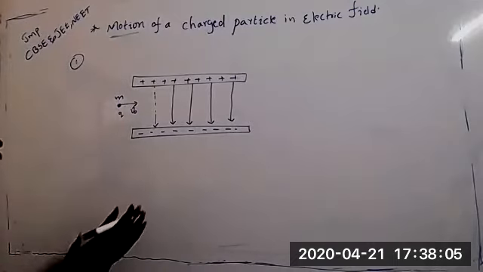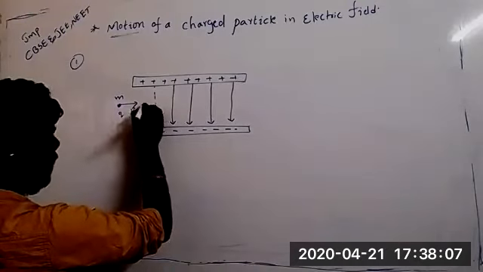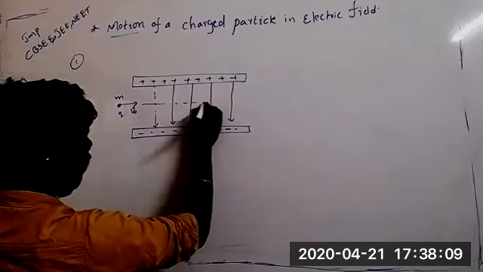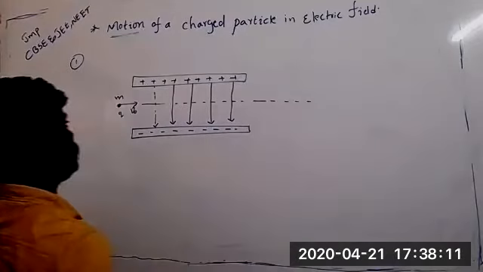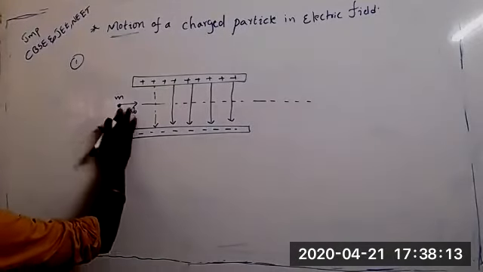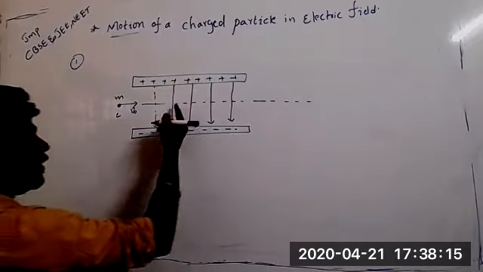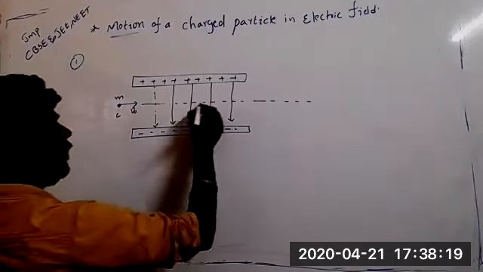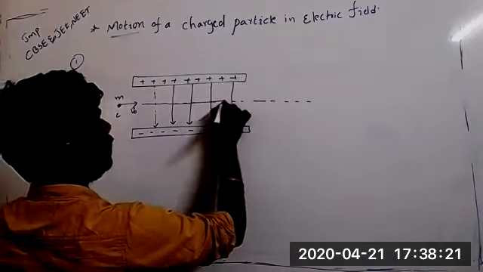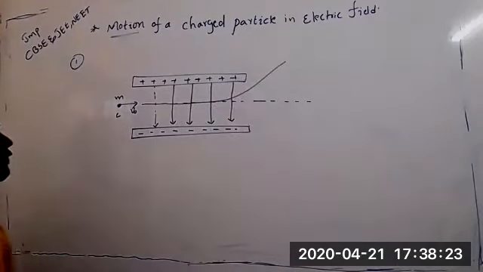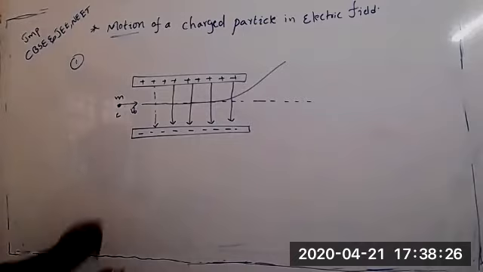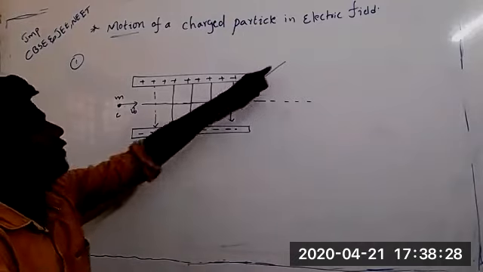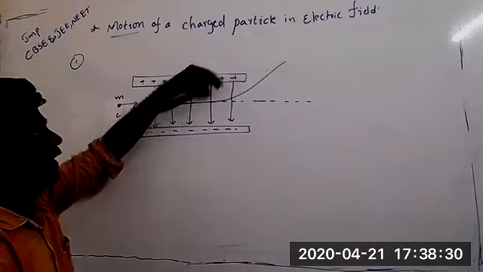It is moving. When it is moving, will this particle move like this? If it is an electron, will this particle move like this? No, sir, it will move in the opposite direction. It moves towards the positive, it will attract, right?